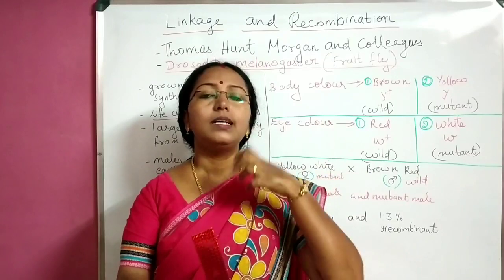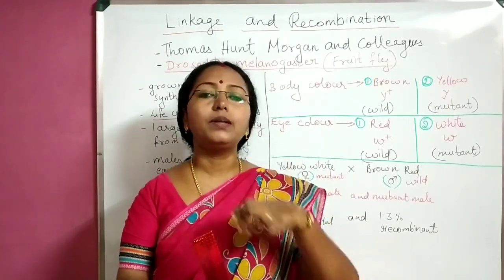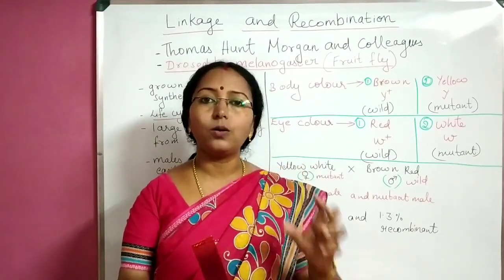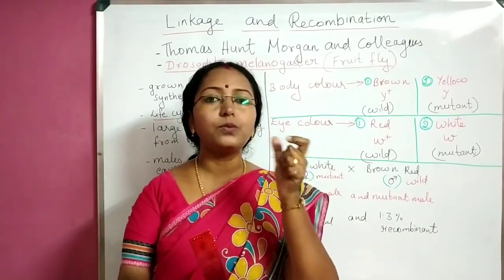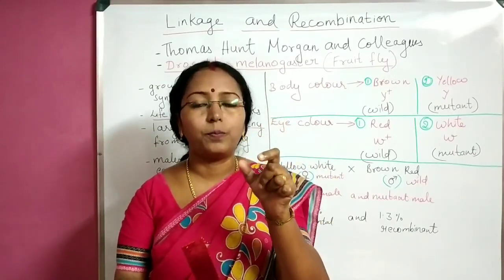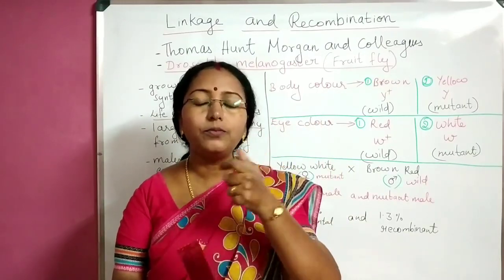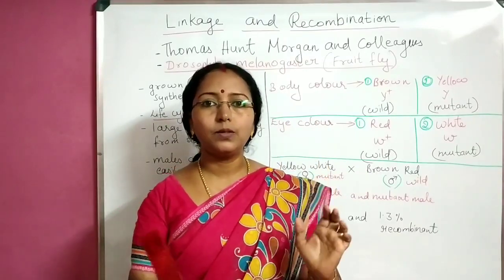Wild type means the naturally occurring type, occurring in most numbers in nature. So wild type is used instead of the word dominant form. Dominant form we used in Mendelian genetics, so instead of dominant we are using another term here, wild. Both mean the same.